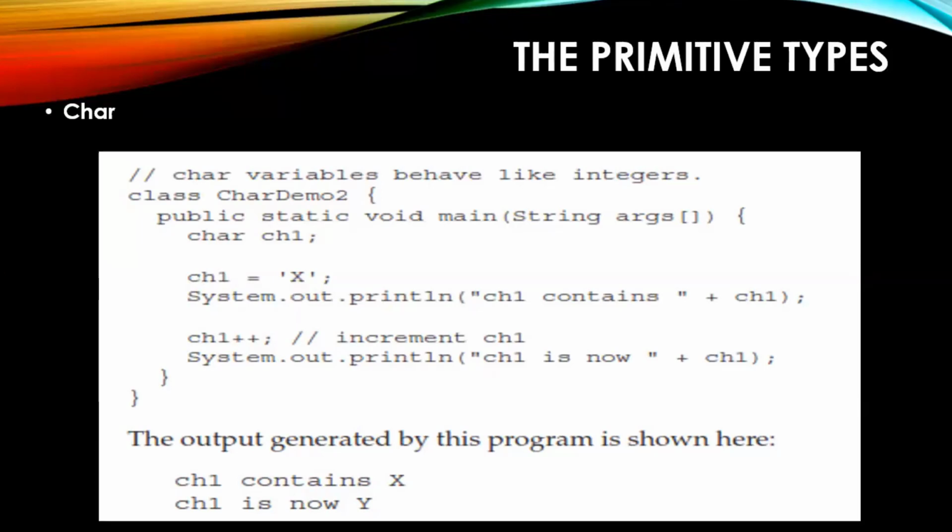65 has been assigned to ch1, but this is of character type, right? If I am printing a 65 which is of character type, obviously it will print a for me, not 65, because it is of character type, right? So now what I am doing is I am incrementing 65 to 65 plus plus. Now it will become 66, right? When I try to print 66 which is of character type, 66 will not be printed. Whatever is the equivalent value of 66, that is b, will be printed.